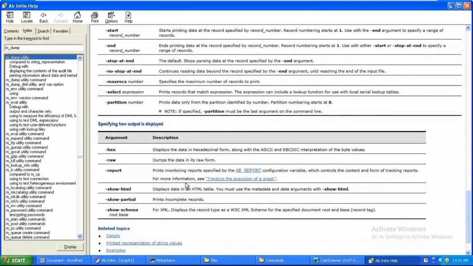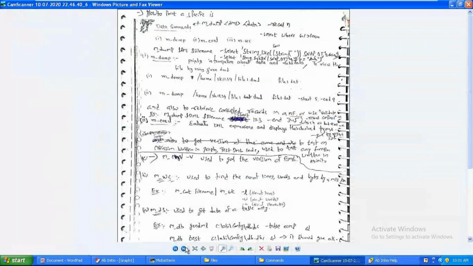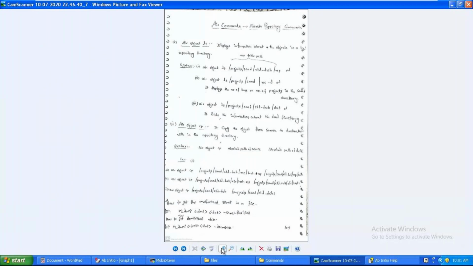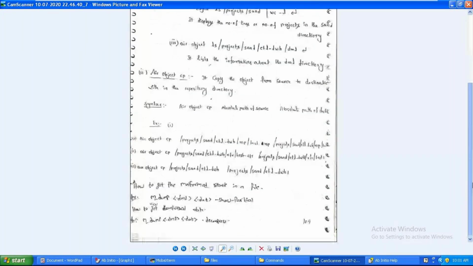So see the hyphen show hyphen partial: it prints incomplete records. That means I'm having malformed records. Before starting my file, before starting my execution, I want to see the partial data. If any malformed records are present, this is the command. Let me show you. How to get the malformed records in your file? m_dump DML path data path hyphen show hyphen partial. Automatically, this provides the malformed records in the total list.